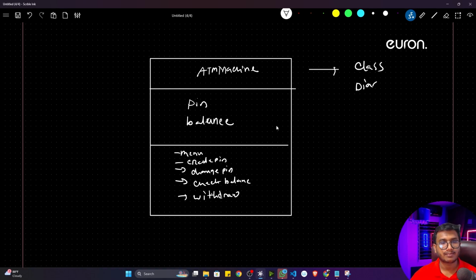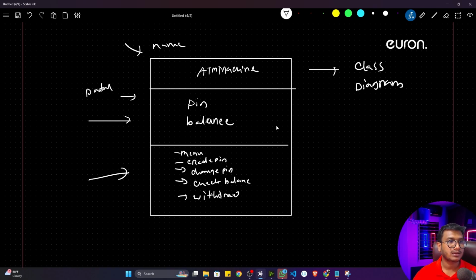Okay, diagram looks like. So in an interview, you may get these kinds of diagrams, and they will tell you what is this particular property, what is this particular property. That time you have to answer. So this is called the name, name of the class. This is called the data property, and this is called the function property. Okay, function property of a class. I hope it is clear.